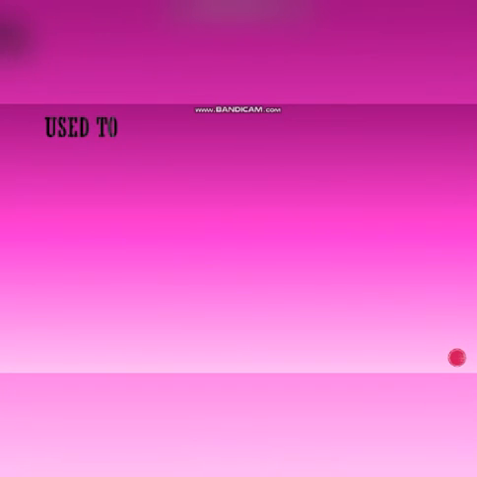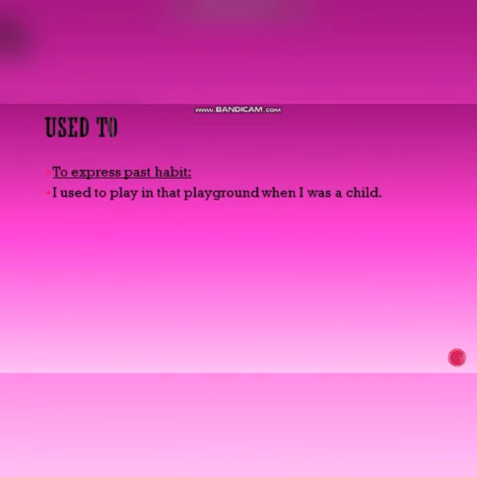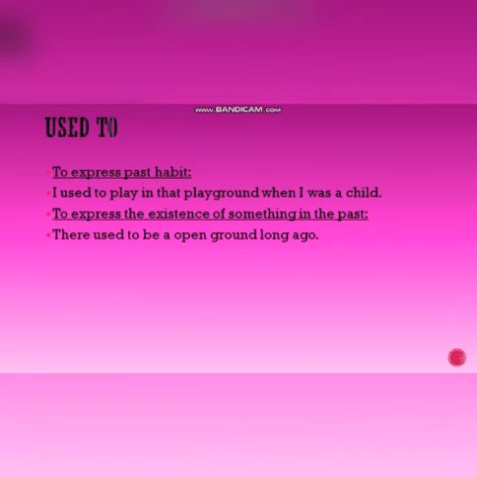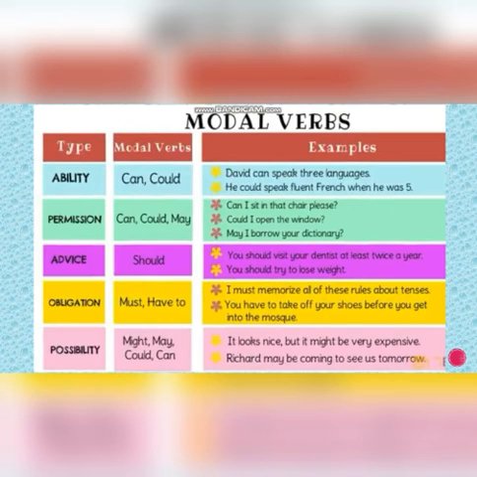Used to. Now, the next modal that we have is used to express past habit. I used to play in that playground when I was a child. Now you are expressing your past habit here. To express the existence of something in the past. There used to be an open ground long ago. So that was the existence of something in the past.